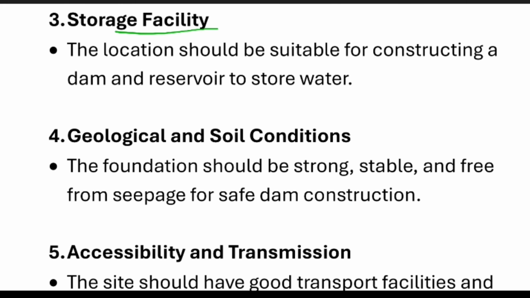Next is storage facility. We need to store the water for some days, we cannot let the water go as usual. So select a site where you can construct dams and reservoirs for storing the water, that is, storage capacity.